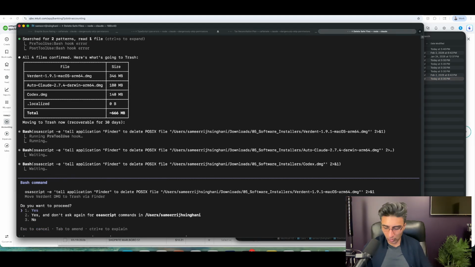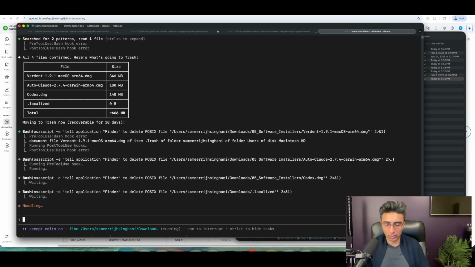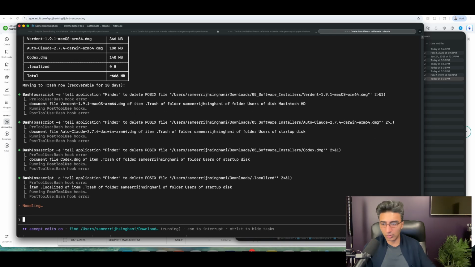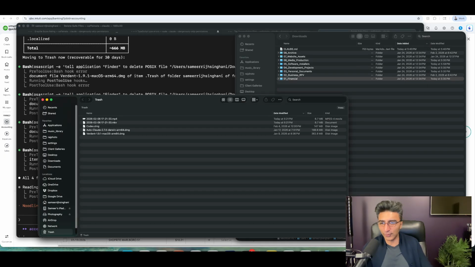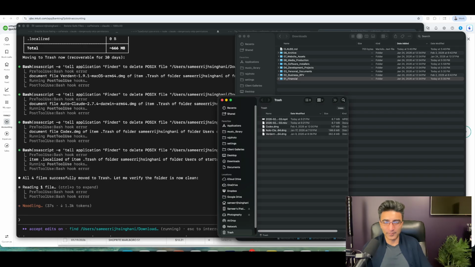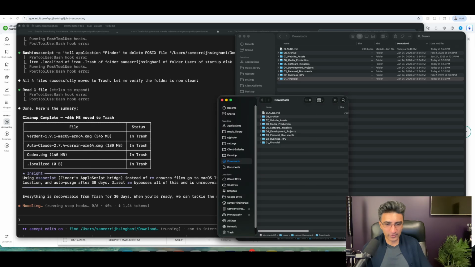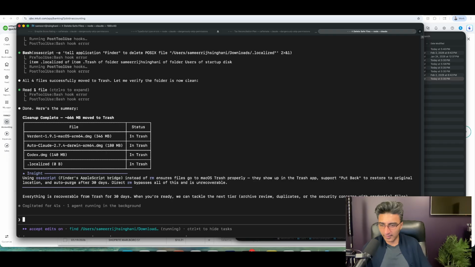That's how Claude works. You can go through a planning process. You can hear it now. You can hear everything going into the trash. That's actually kind of funny. So it's going through the downloads folder and it's deleting everything that's in there. Cleanup summary. Boom. There we go. Now we saved close to almost a gigabyte of space here on our computer.